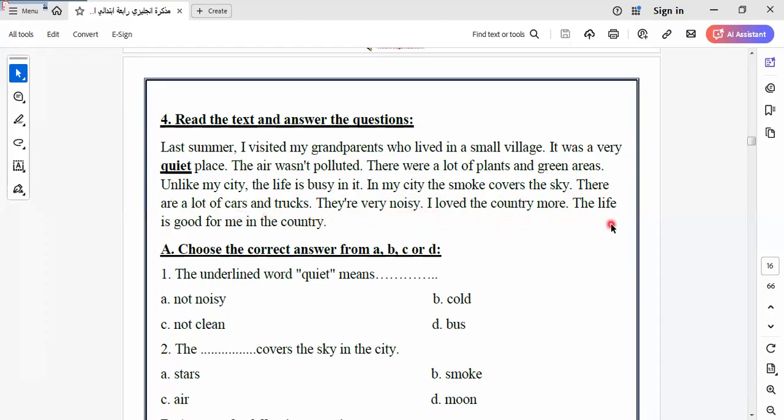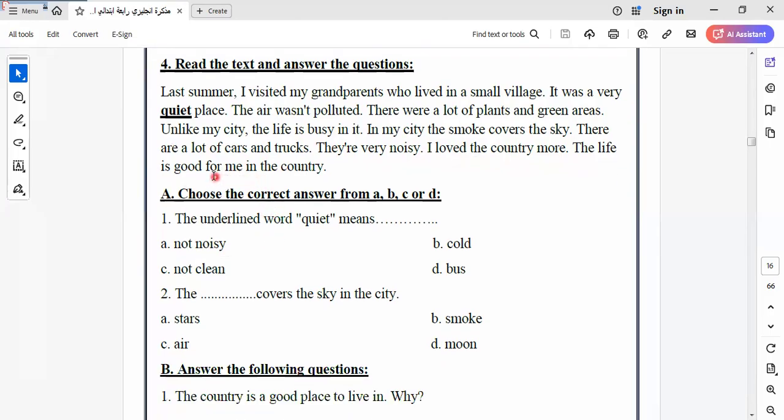I love the country more. The life is good for me in the country. The underlined word quiet means what? Not noisy, not clean, not cold or busy. Quiet means not noisy. Let's go to another one. The smoke covers the sky in the city. Let's go to another question here.